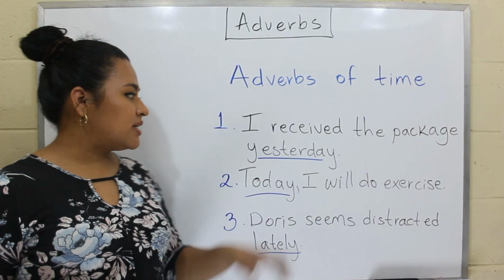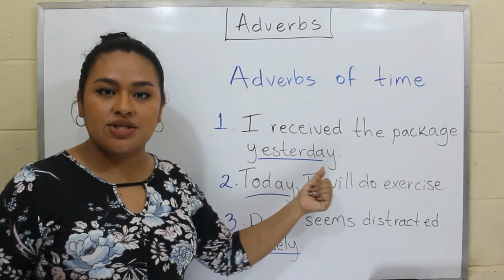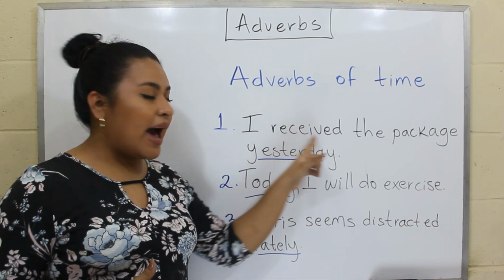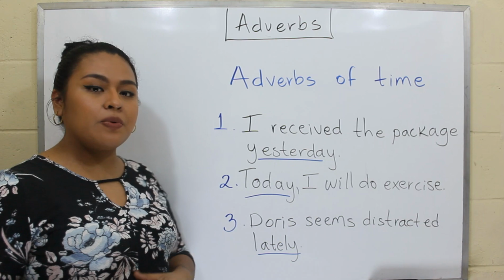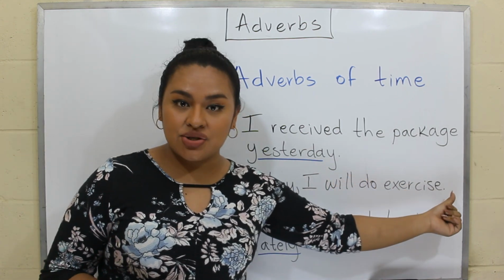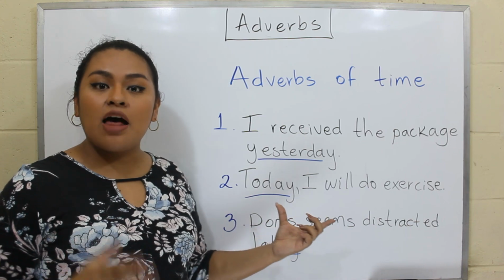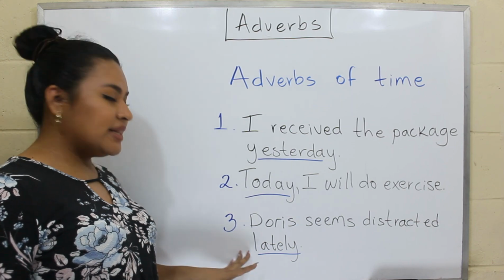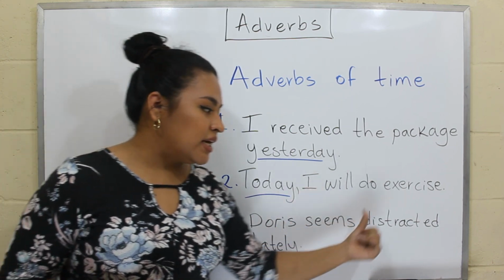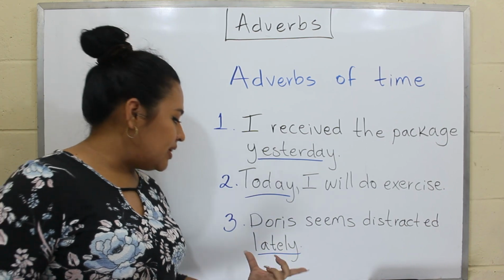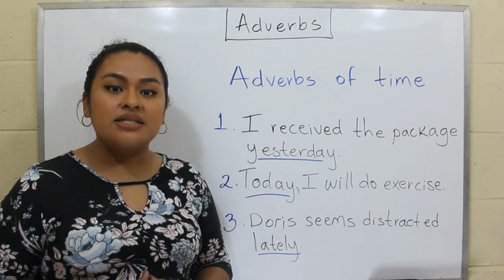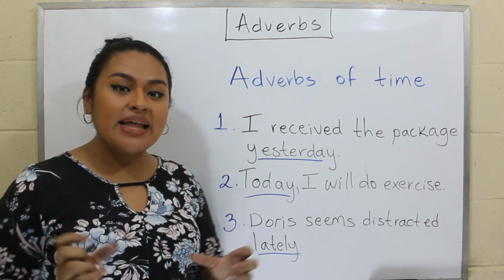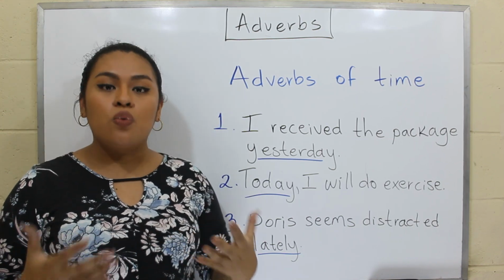The first sentence says, I received the package yesterday. This is the adverb of time telling us when the action happened. Then in the next example, today I will do exercise. Today is the adverb of time telling us when the action will happen. And in the last example, Doris seems distracted lately. Lately is the adverb of time telling us how long this action has happened. And that is how adverbs of time work.